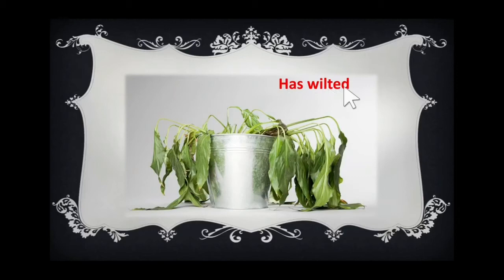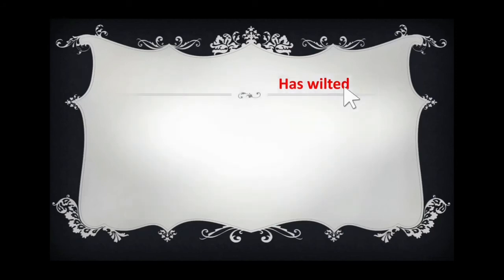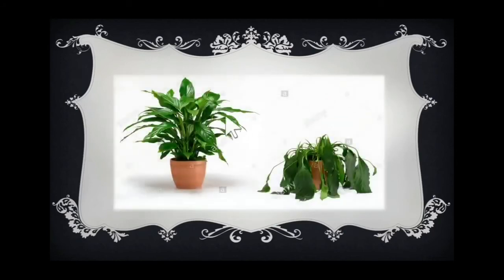Okay. So, if a plant is getting enough water, it will become a healthy plant like this. If a plant is not getting enough water, it will become bendy. That means it has wilted, right? See, the wilted plant and healthy plant. And if the plant still does not receive enough water, what will happen later? It will die. Yes. So, for a plant, water is very important.